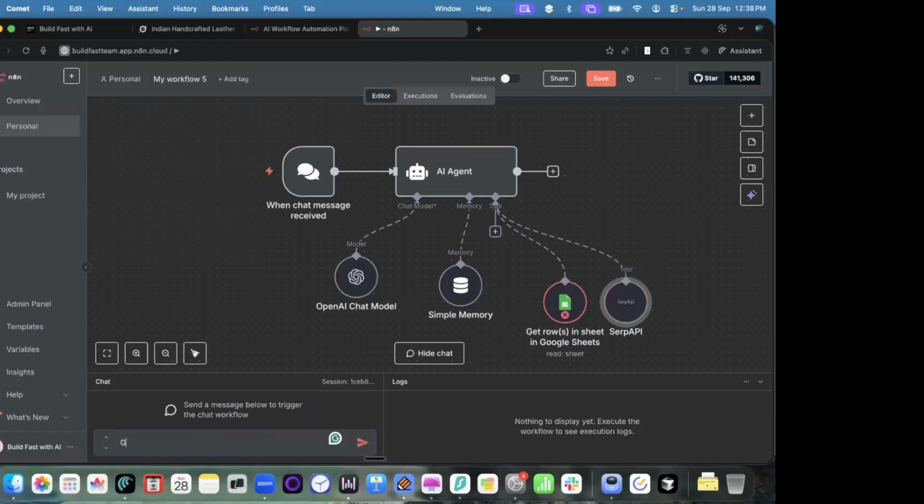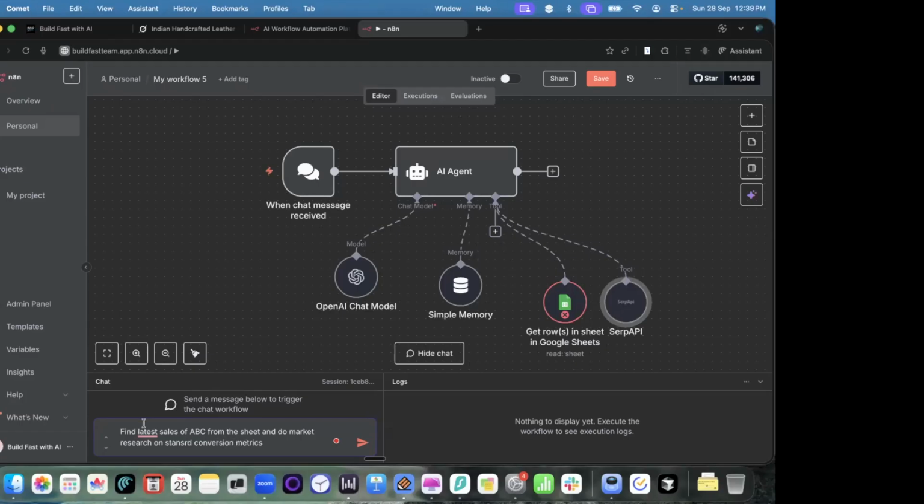So let's say I'll say, find latest sales of person ABC from the sheet and do market research on, let's say, standard conversion metrics.